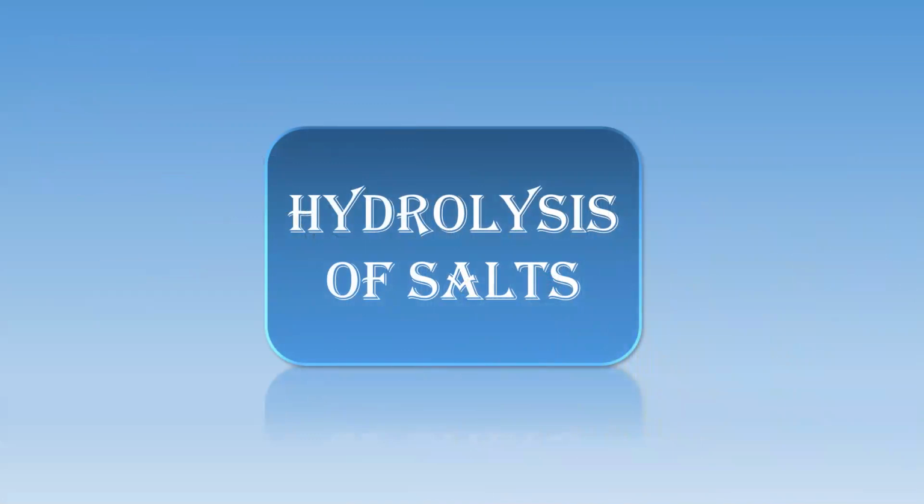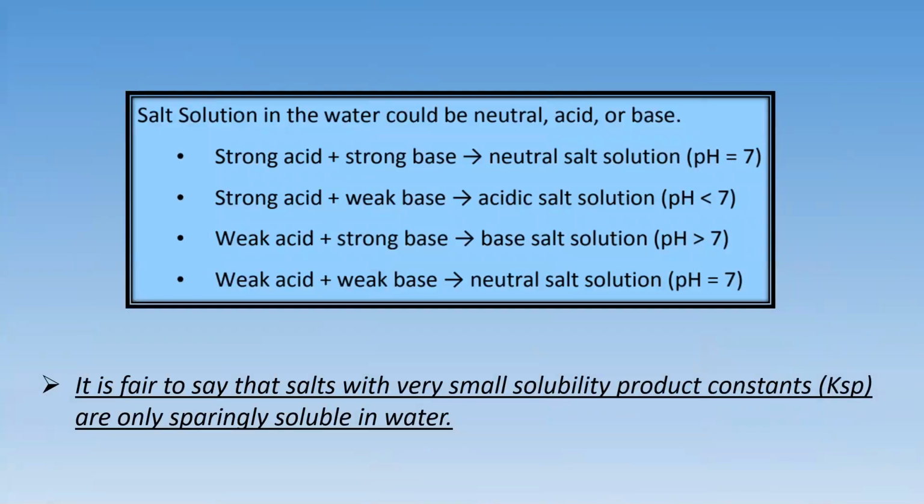Next comes hydrolysis of salts. Now, how does hydrolysis take place? Let's see. Basically, salt hydrolysis is a reaction in which one of the ions from a salt reacts with water, forming either an acidic or a basic solution. I repeat, generally, salt hydrolysis is a reaction in which one of the ions from a salt reacts with water, forming either an acidic or a basic solution.